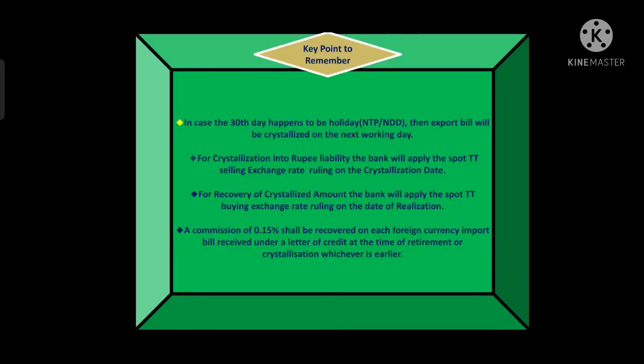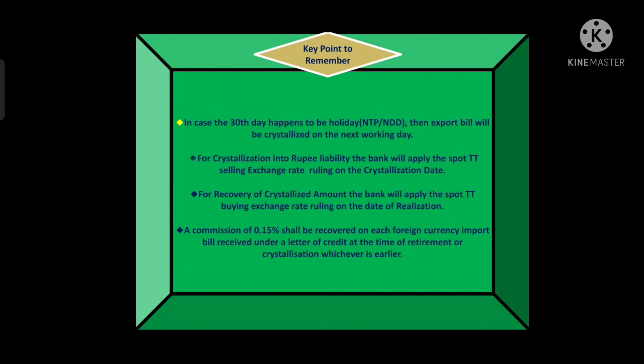Now we will learn what are the key points which need to be remembered while crystallization process, right? As we know that export bill, whether it is having usance tenor or demand tenor or sight tenor, then those bills will be crystallized after 30 days, right? Whenever that NTP or NDD period is over, and even after 30 days from that NDD or NTP period, the bill is still outstanding or still unpaid, then that bill needs to be crystallized.